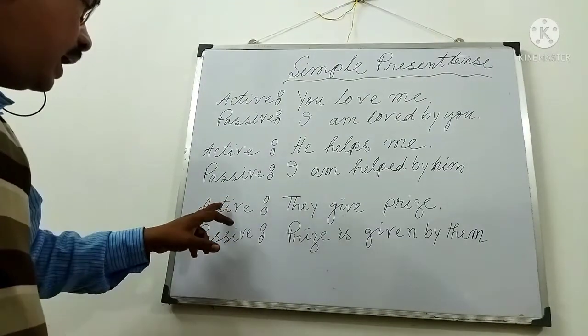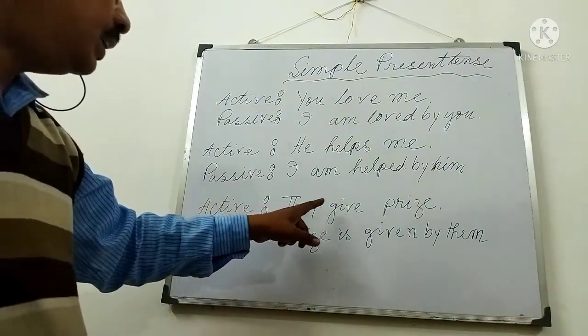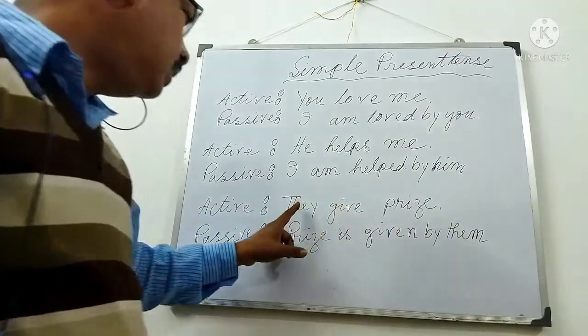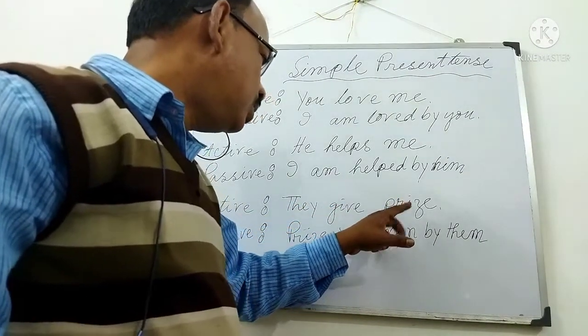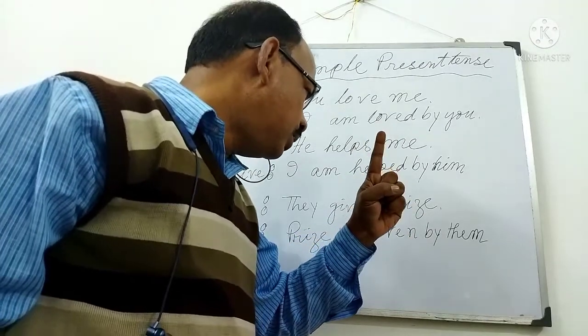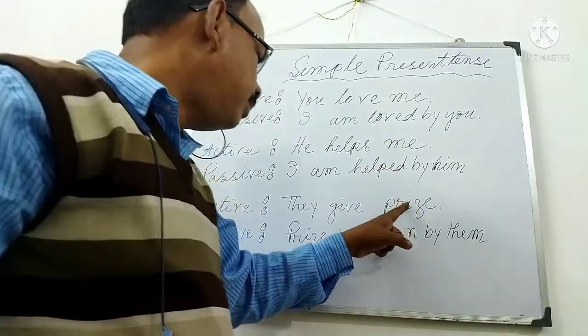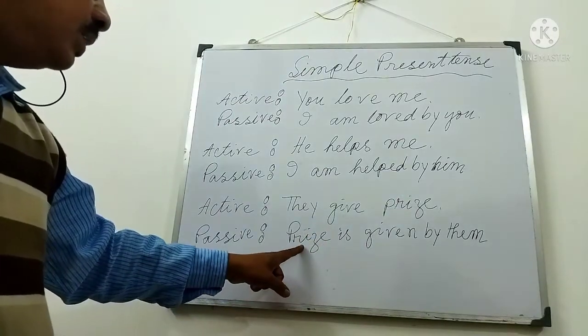Third example, active voice: They give prizes. The subject is they, the verb is give, prize is the object. According to the first rule, I have written prize in the subject place.